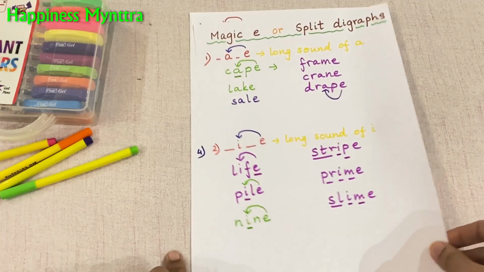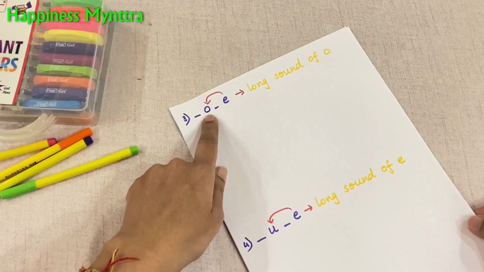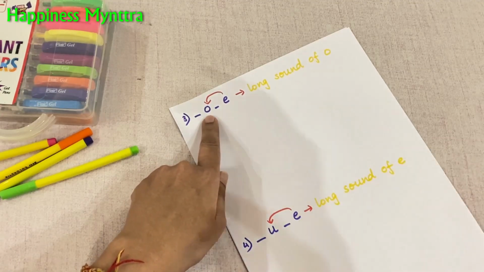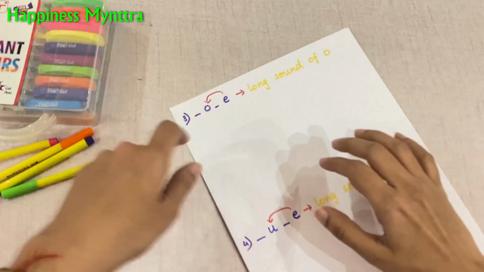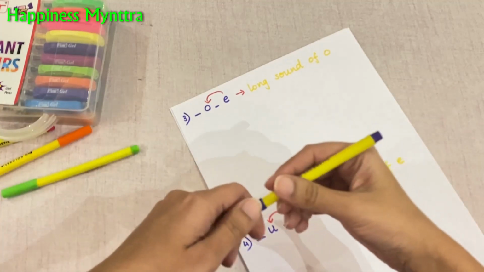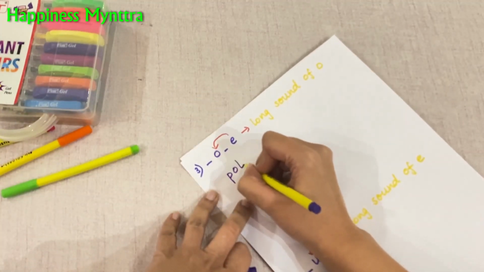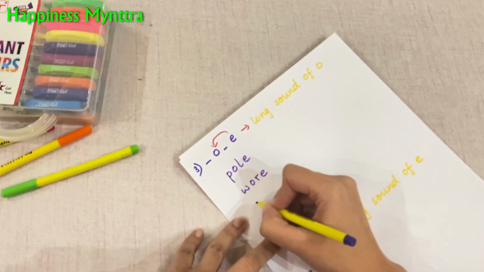It applies to more words where we have the O, but it is now going to be pronounced as an O, not an O. Let's see some examples for this. So we have words like pole, wore, hope.